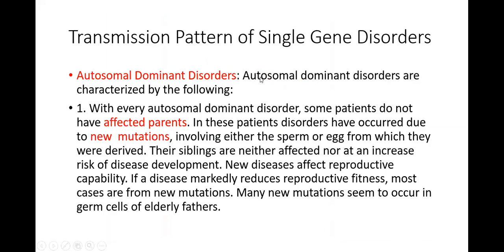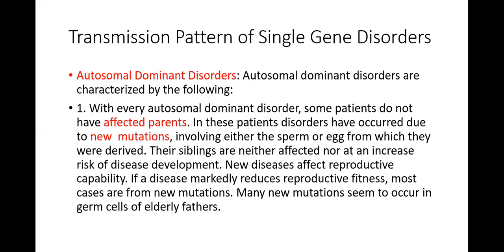The autosomal dominant disorders are characterized by the following. Number one, with every autosomal dominant disorder, some patients do not have affected parents. In these patients the disorders have occurred due to new mutations involving either the sperm or the egg from which they were derived. Their siblings are neither affected nor at an increased risk of developing this disorder. The new disease affects reproductive capability. If a disease markedly reduces reproductive fitness, most cases are from new mutations. Many new mutations seem to occur in germ cells of elderly fathers.